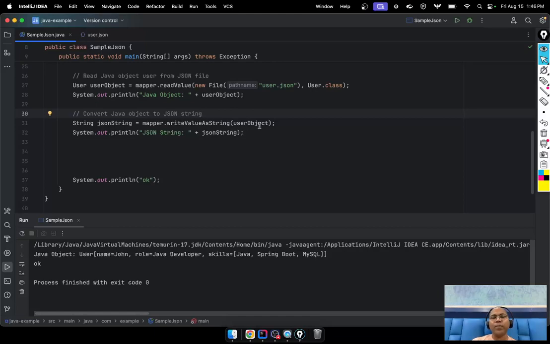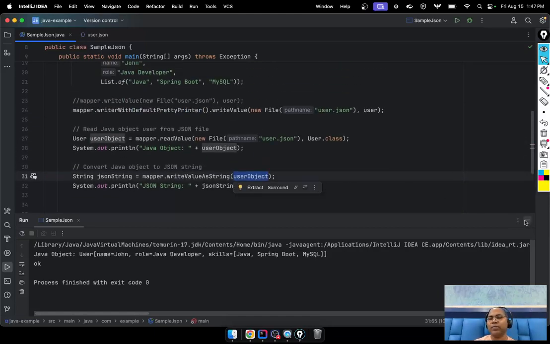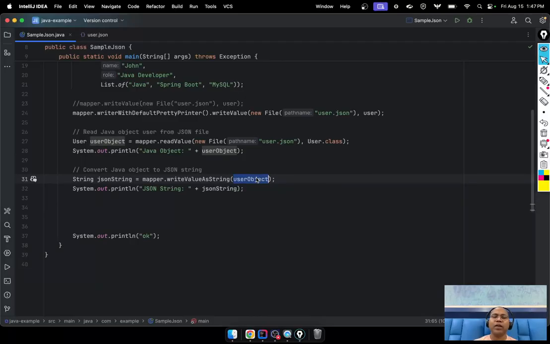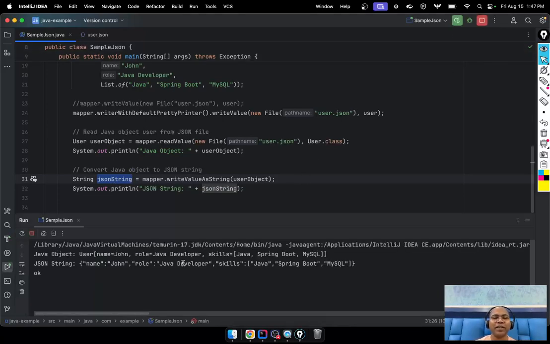Okay, so now we have one Java object. This is the Java object we have. Now I don't want the object representation, I want the string representation. So here we use the function read value. Read value says give me the file name and the Java class which you want to make an object. Here it says, whatever Java object we have, I can give you the string notation of the JSON. And if you run it, you get the string notation of the JSON.